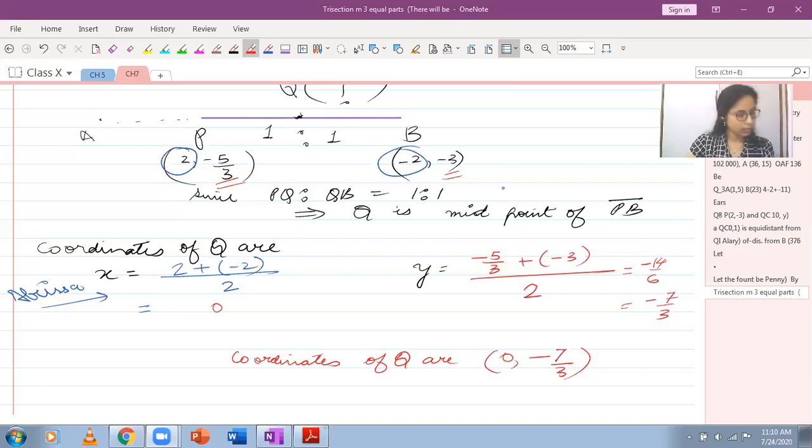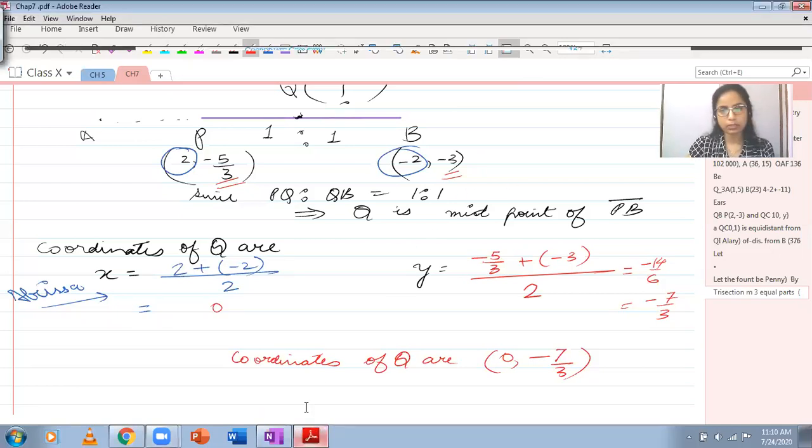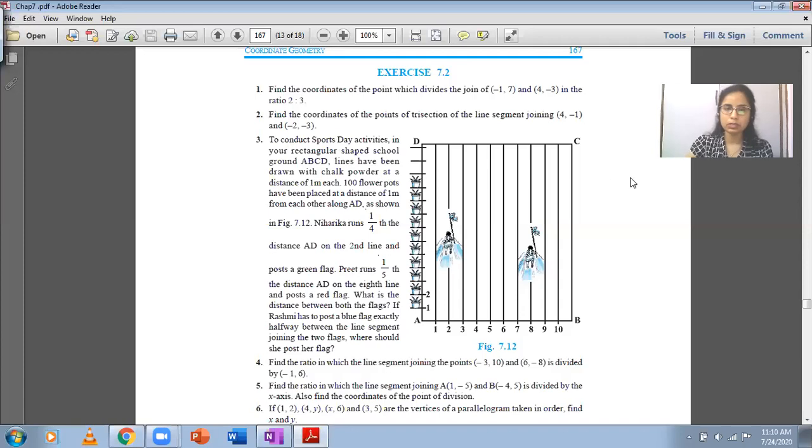So after this, let's take a look at what the next question is. Question number 3. To conduct sports day activities in your rectangular shaped school ground. So this is the ground ABCD. It is rectangular shaped. Lines have been drawn with chalk.